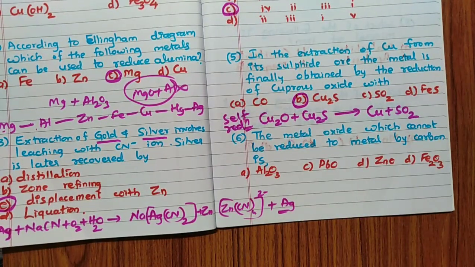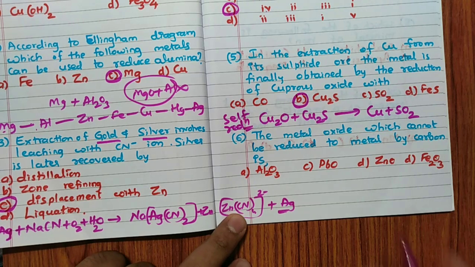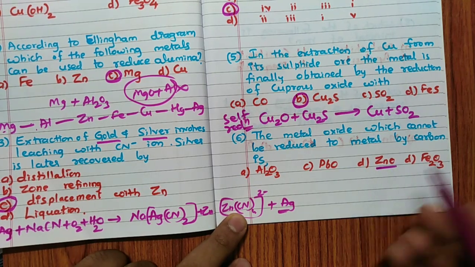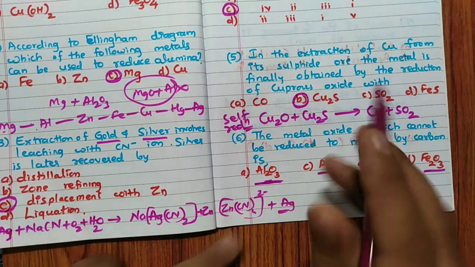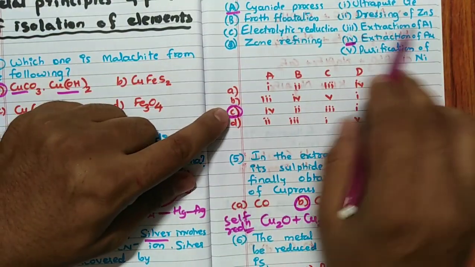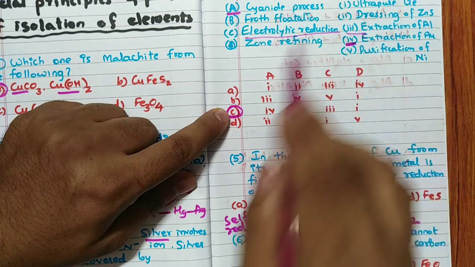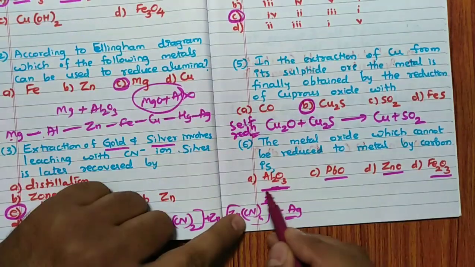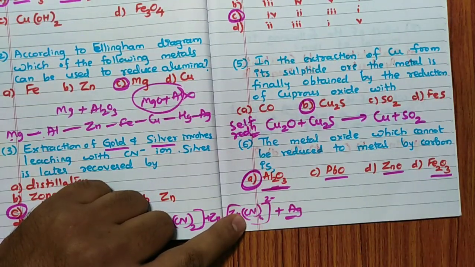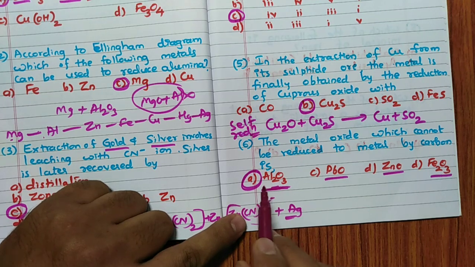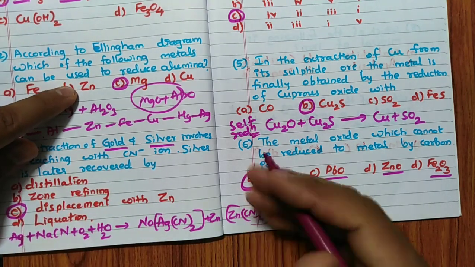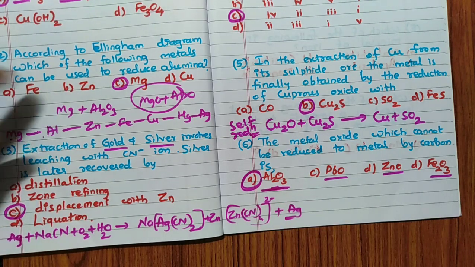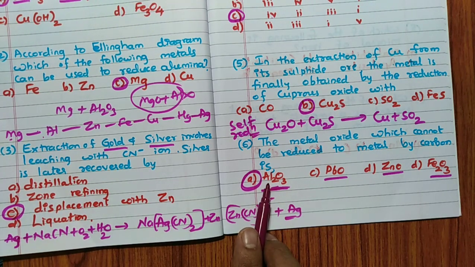Which metal oxide cannot be reduced to metal by carbon? This is a very famous example. We know that ZnO plus C, Fe2O3 also, PbO also, are reduced by carbon, but aluminium oxide is by electrolytic reduction. Extraction of aluminium is electrolytic reduction. So aluminium oxide is the answer here. It cannot be reduced by carbon. According to the Ellingham diagram also, aluminium is present below, having more negative delta G naught than carbon. So carbon cannot be used for Al2O3.